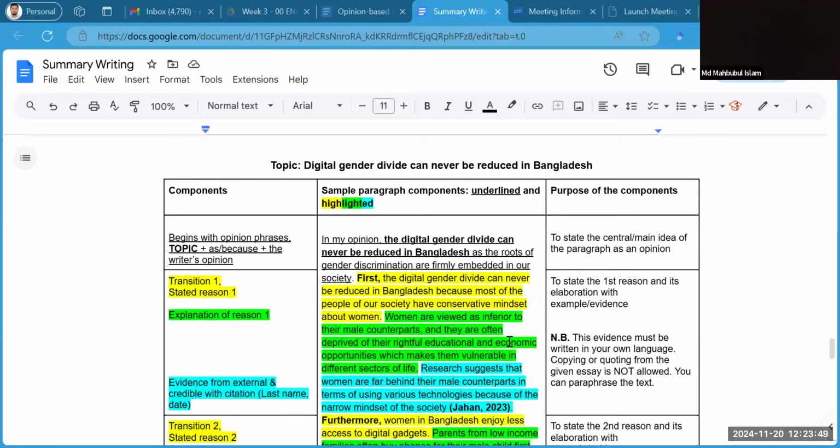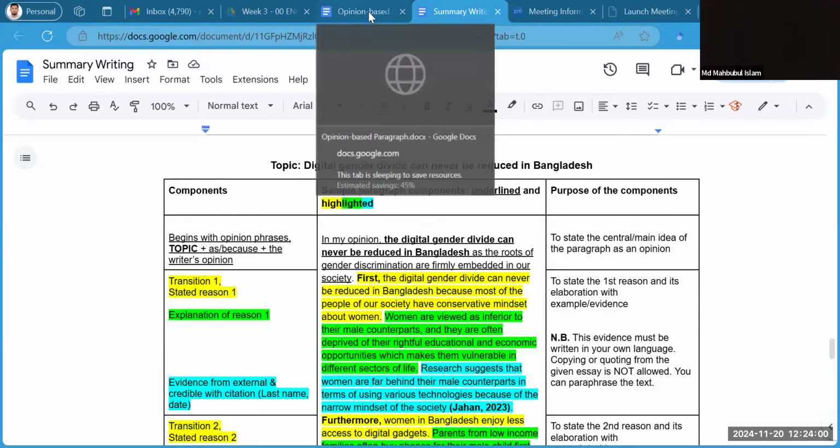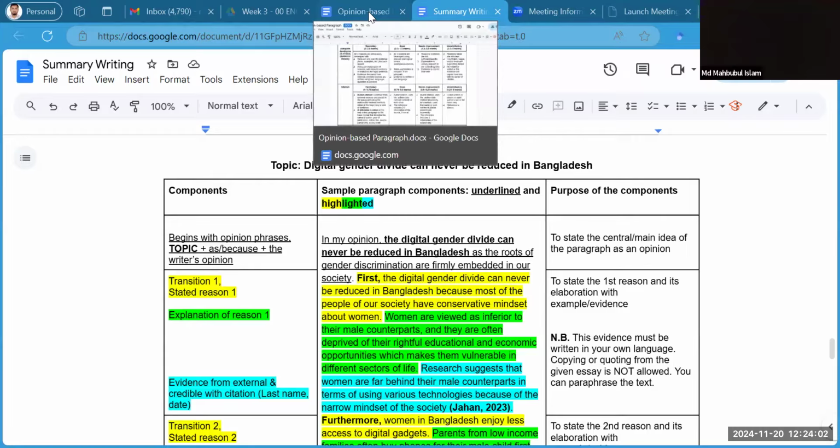In the booklet, page numbers are given where you can see the outline of an opinion-based paragraph.